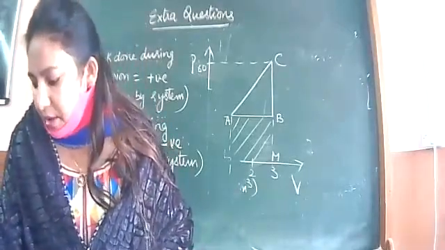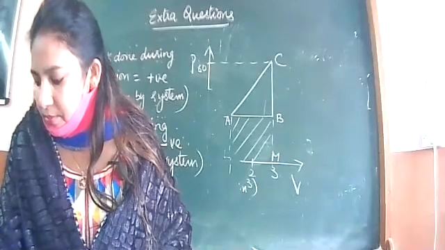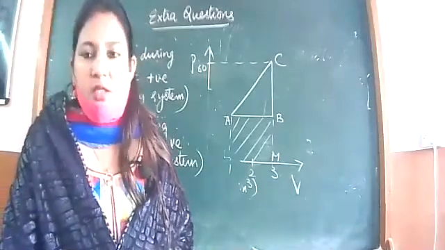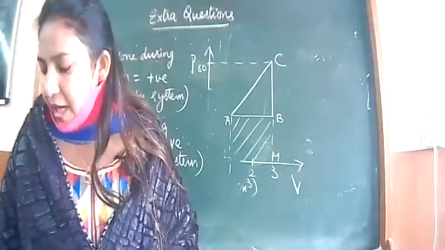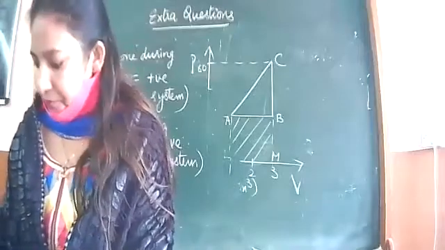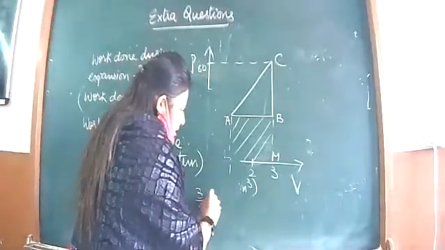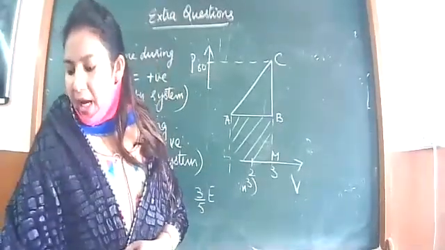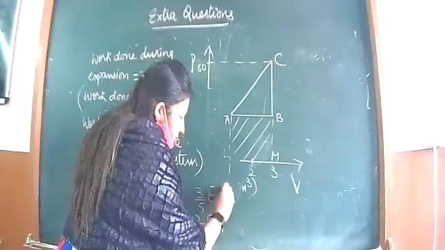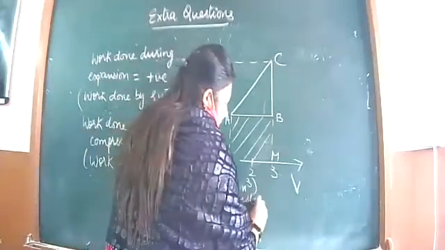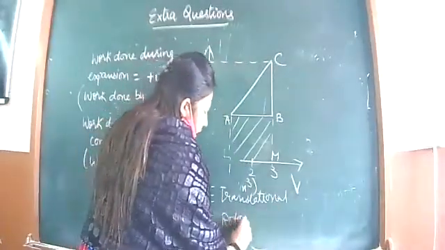For example, I am going to discuss one question. Assertion based on this unit only. Total internal energy of oxygen gas at a given temperature is capital E. Of this energy, 3/5 of E is translational kinetic energy and 2/5 E is rotational kinetic energy. 3/5 is translational or linear, and they are saying 2/5 E is rotational kinetic energy.